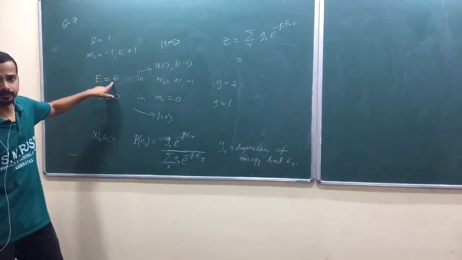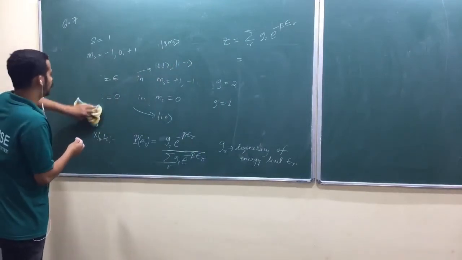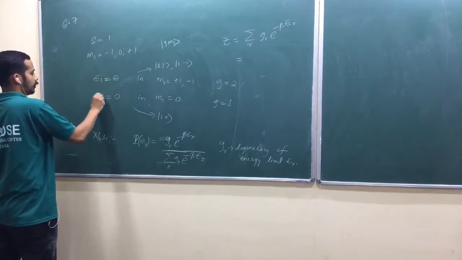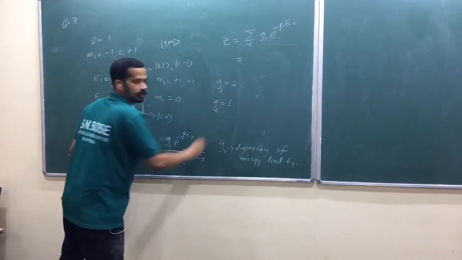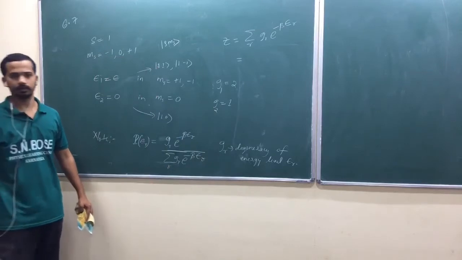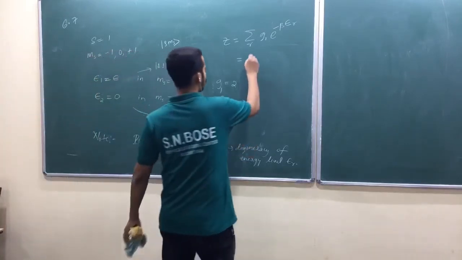First energy. You got 2 energies. Shall I write E1 and E2 like that? Better, isn't it? E1, E2, G1, G2. You got 2 energy levels. So what is this one?